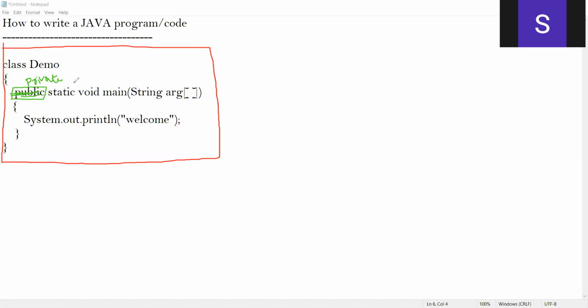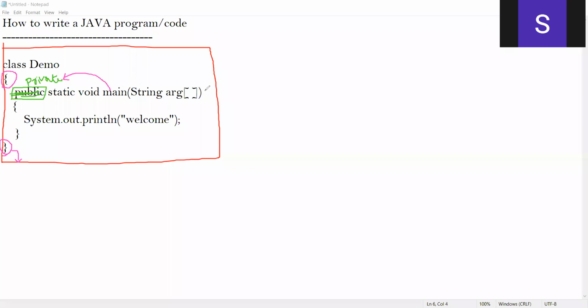Now you see, students, what I've done: I made this main method private. When I make this main method private, it means this main method is visible within this opening curly brace and closing curly brace. Outside of this closing curly brace, this main method is not visible. Why is it not visible? Because you made it private.